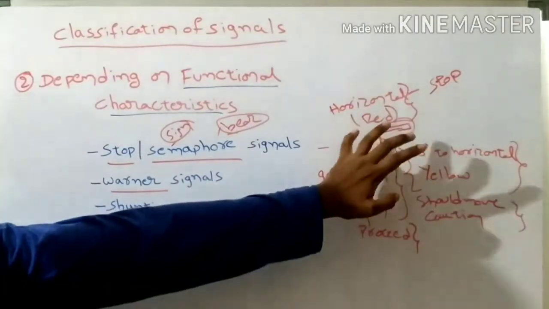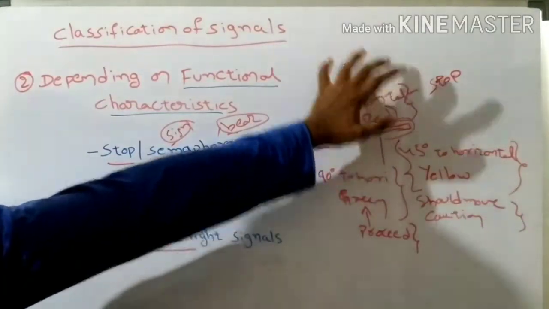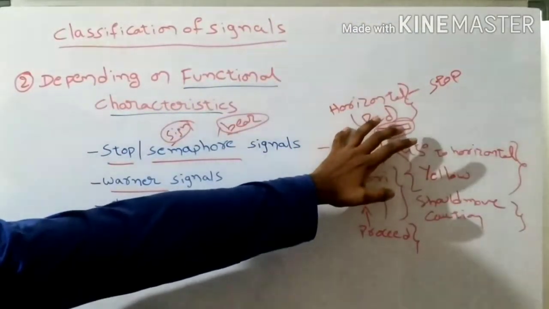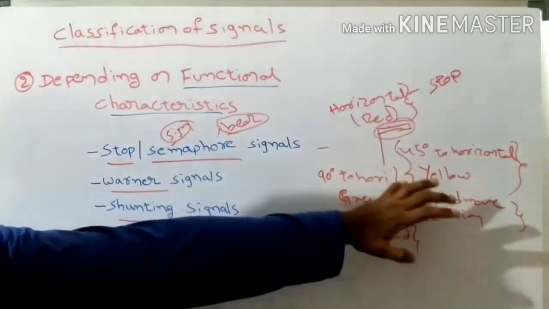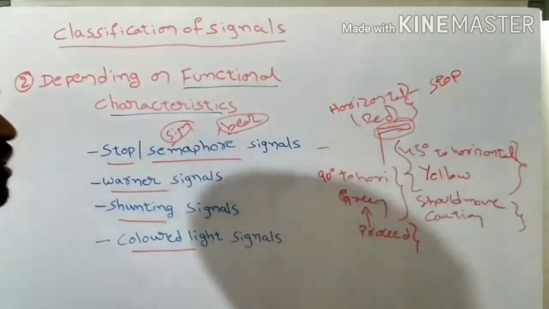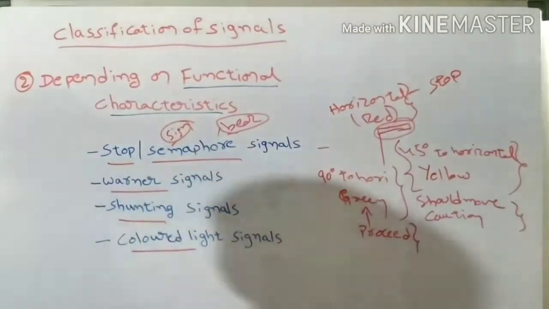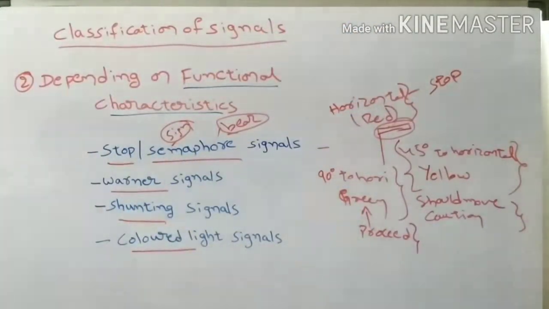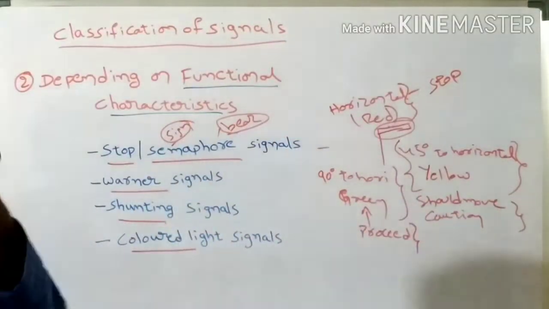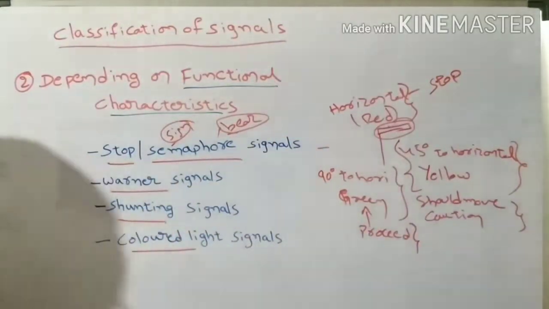In case of colored light, if the signal shows red, he should stop; if yellow, he should proceed with caution; and if green, he can proceed into the railway station. So these are the guidelines given to the loco pilot in case of semaphore signals, understand now? So this is about semaphore signals. And next one is the warner signals.